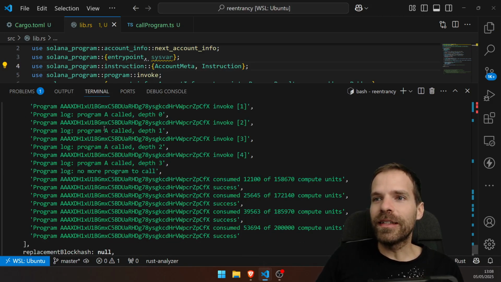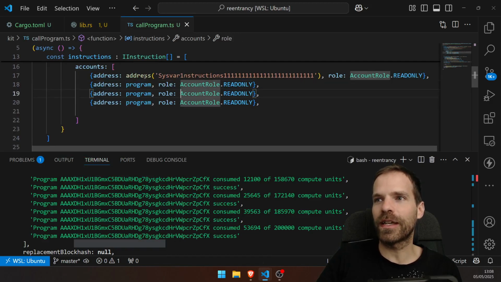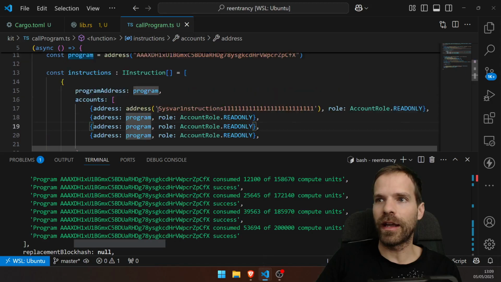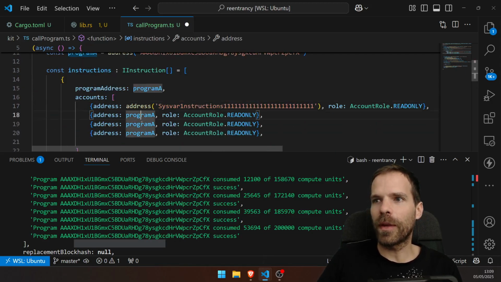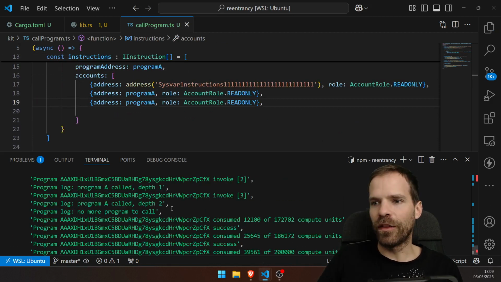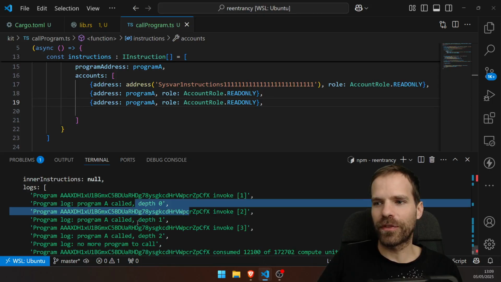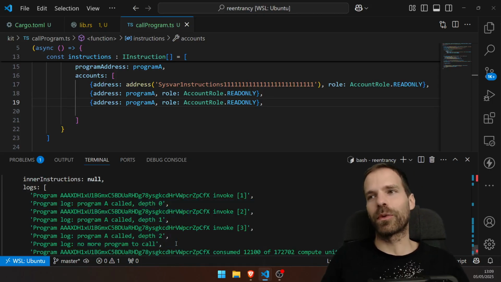So basically we see now program A is being called. Depth 0, call it depth 1, 2, 3, and then no more program to be called. And we basically define that because we say, well, first CPI into our program A again, then again, let's call that program A. There we go. So we call program A, program A, program A. If I were to just do it twice, then I would just go depth 0, 1, and 2, and then there's no more program to be called. So that stuff is working.